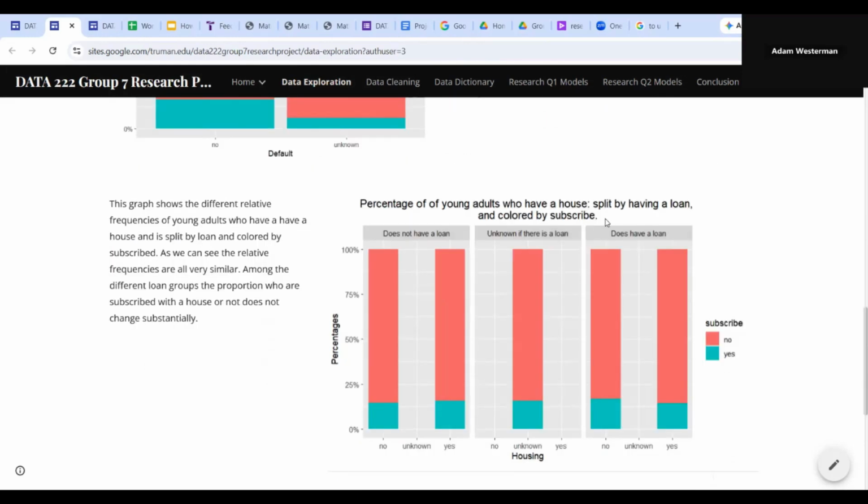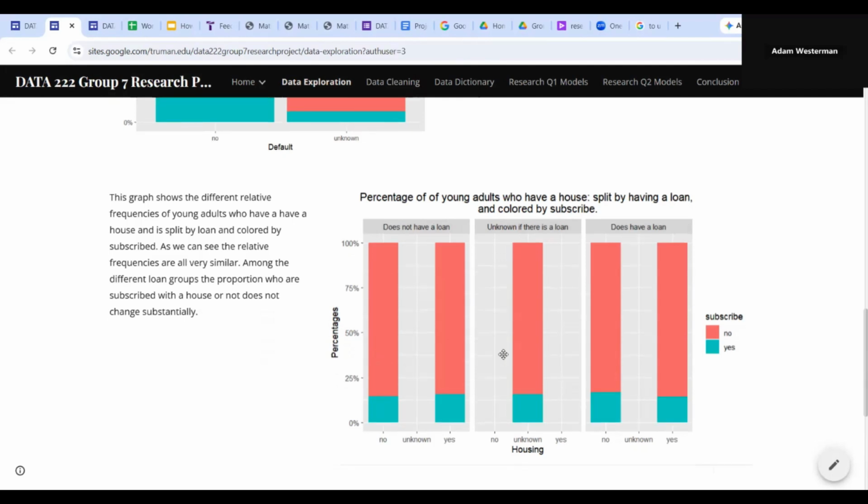The fourth graph facets the loan variable into has a loan, unknown if there is a loan, and does not have a loan. Then it shows the proportion subscribed by housing. As we can see, the proportions are all very similar, suggesting that whether a young adult has a loan or not doesn't substantially affect whether they have a house or are subscribed.